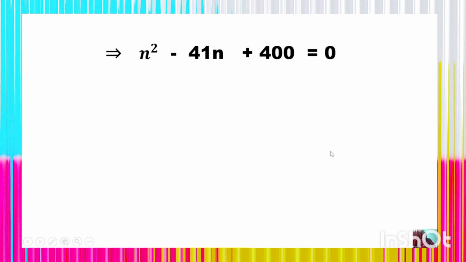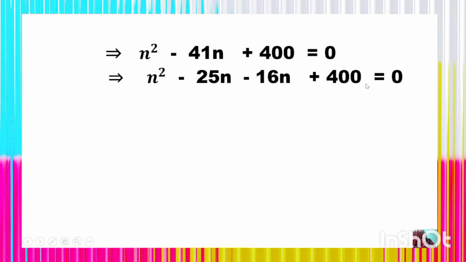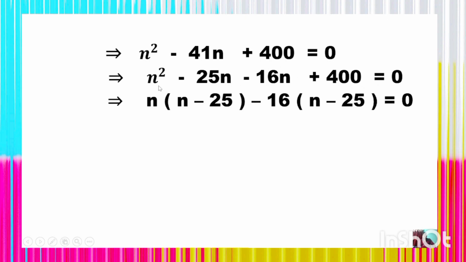And you have to solve it using the splitting method, which all of you know. So, n square minus 25n minus 16n plus 400 is equal to 0. After taking the common n from the first two terms, we shall get n whole into n minus 25. Again, minus 16 can be taken from the last two terms as a common factor, which is minus 16 whole into n minus 25 is equal to 0.